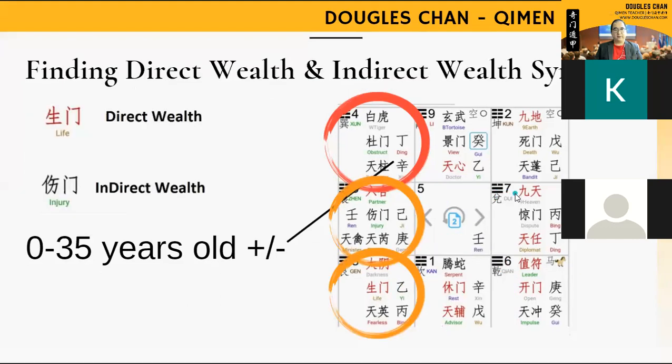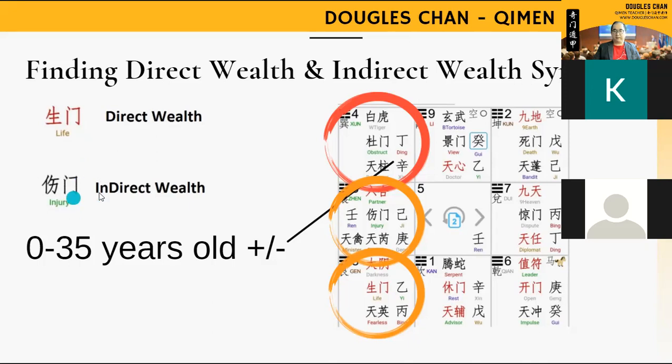Next, we look at where to find the symbol of this direct wealth and indirect wealth. So this is the direct wealth, which is classified as the life. Life stands for direct wealth. Injury stands for indirect wealth.